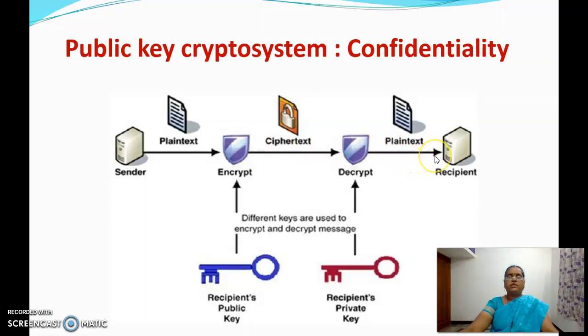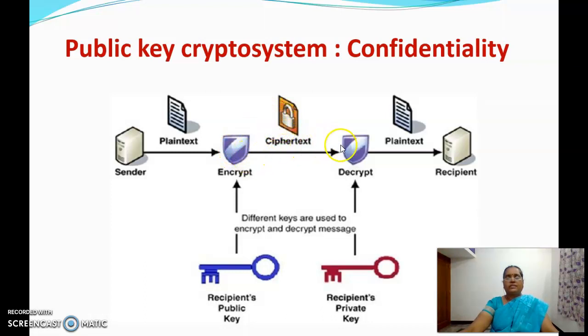Remember, every user generates a pair of keys and announces one of the keys as public. So everyone knows the public key of the other person. If you want to send a message to a particular person, then the encryption should be done with the public key of that person, the public key of the receiver. So he will do the encryption and it is converted to ciphertext.